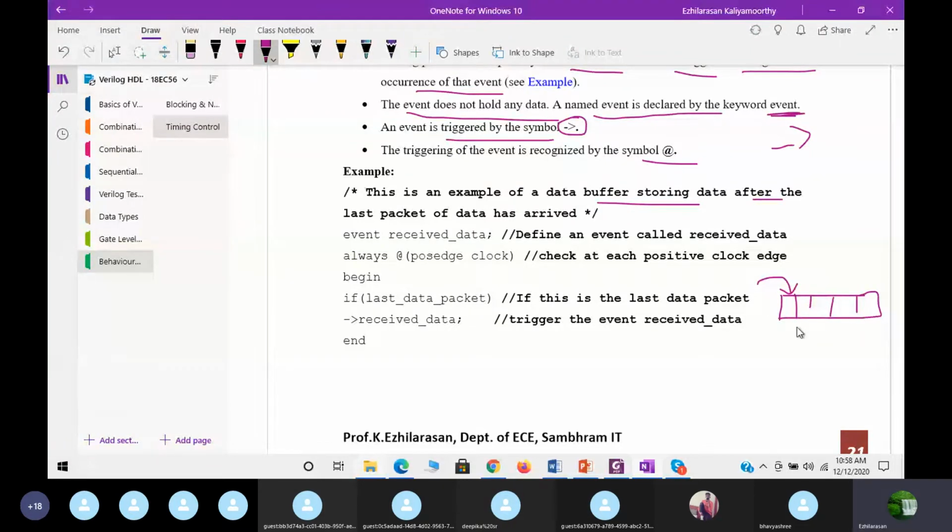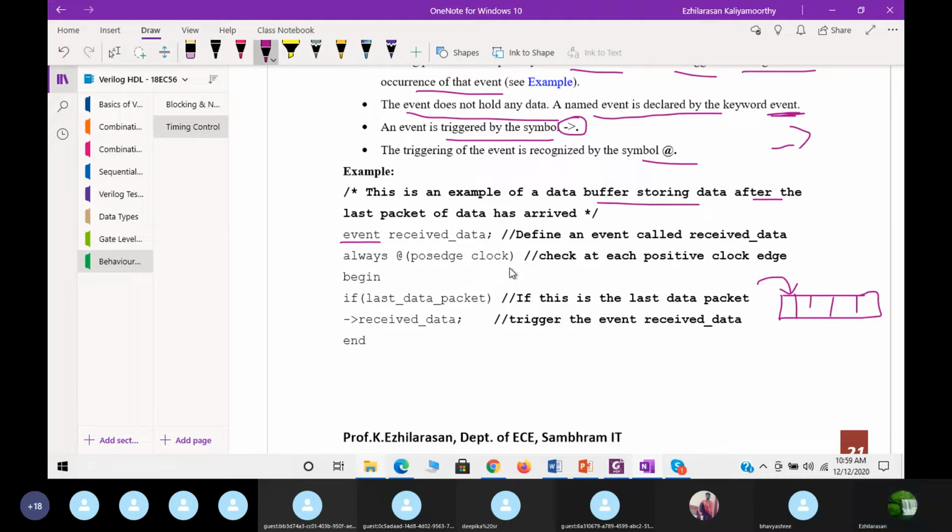So how does this have to be done? Because it doesn't know the size of the buffer. Let us take the example here. First you need to define an event called received_data. See, event is a keyword, followed by received_data. Next, always at positive edge.